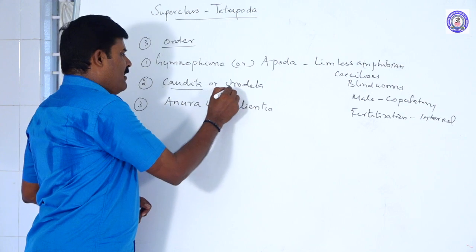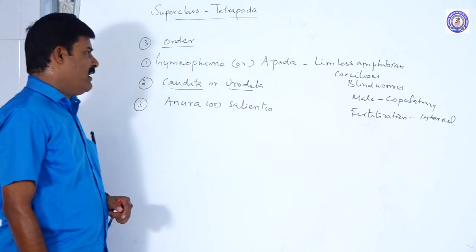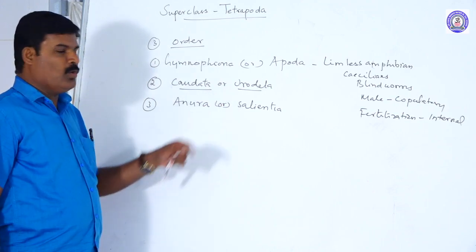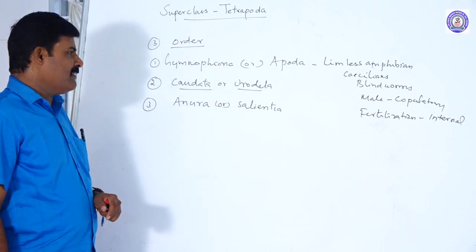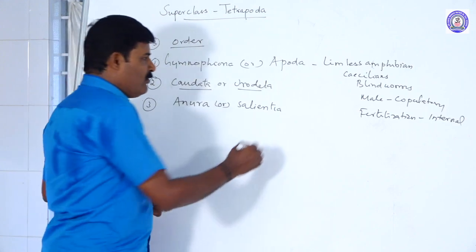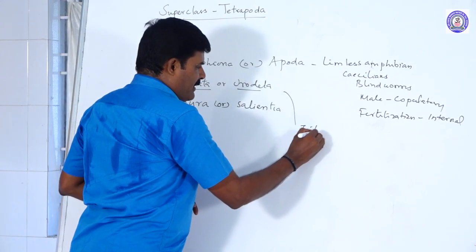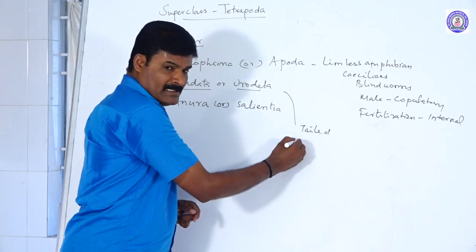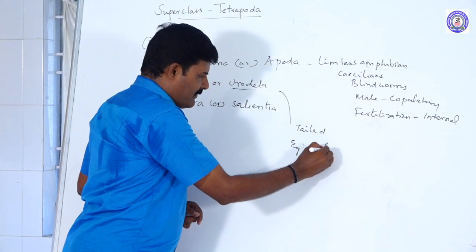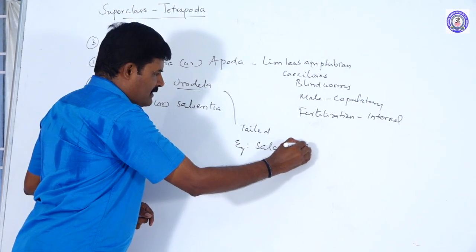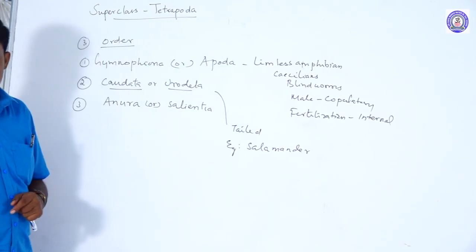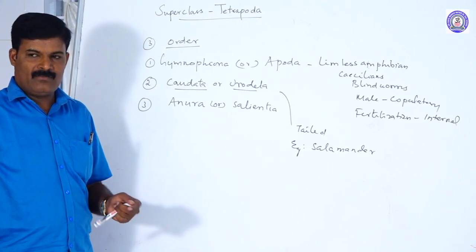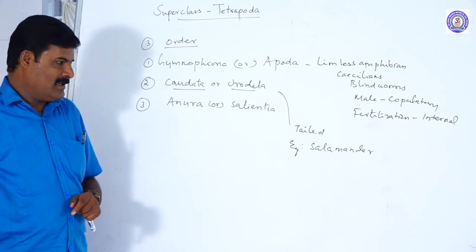Second is Caudata or Urodela. Uro means tail. So these are called tailed amphibians. What is an example of tailed amphibians? Salamander is a tailed amphibian. The respiratory organs are gills in the larval stage as well as the adult stage.